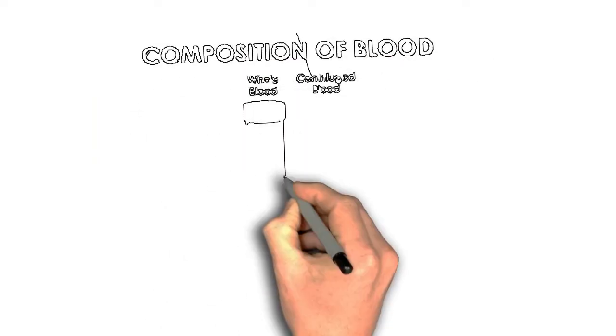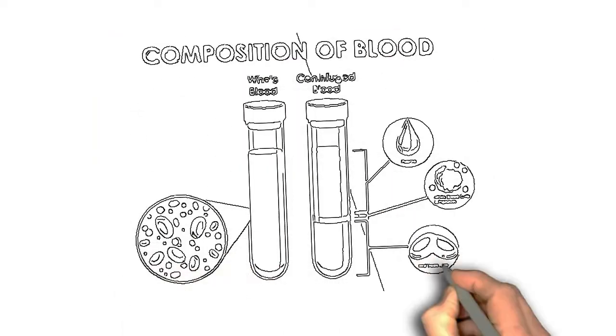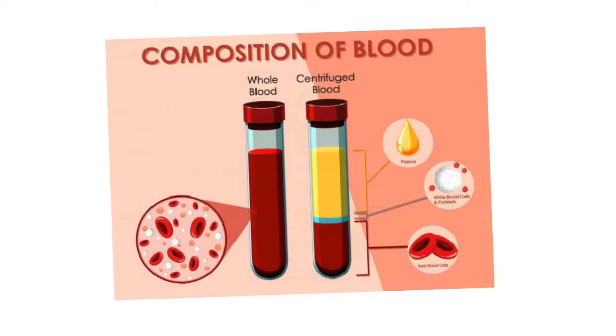Now, how can you show that blood clots in a test tube in an experiment? If some blood is taken in a test tube, a clot will form in the usual way, and the serum squeezed out from the clot will collect on the surface. That is shown in figure 8.5 on page number 97 in your textbook. So you go through it. If you take a test tube and pour some blood in that, after a few seconds or few minutes, you'll see a clot is formed there also.